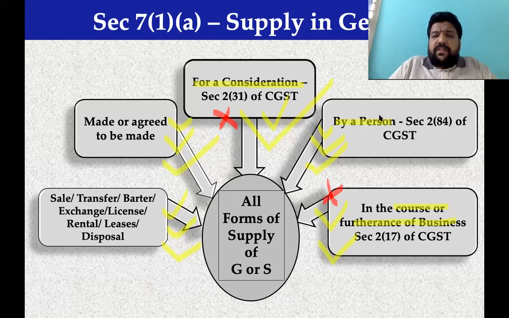Balaji has raised a question. If someone does a service without consideration, yet his firm name appears in the newspaper for the same service, will it be considered a supply? Balaji, appearing in the newspaper as a service, I don't understand.